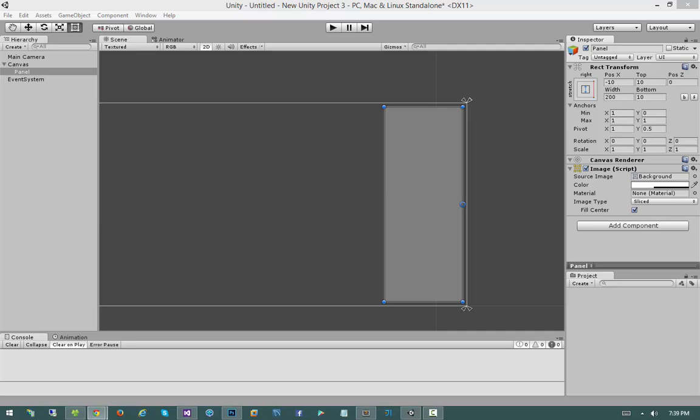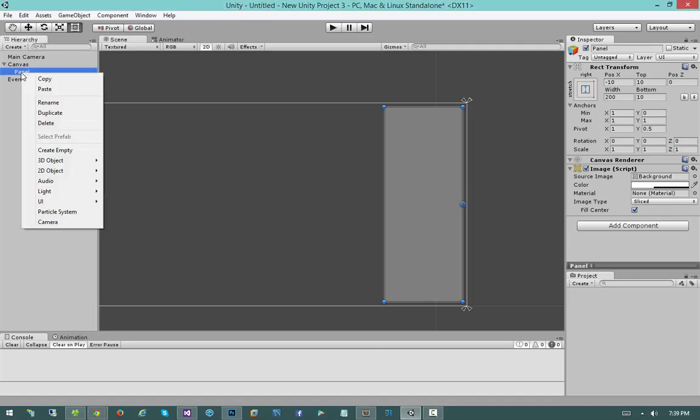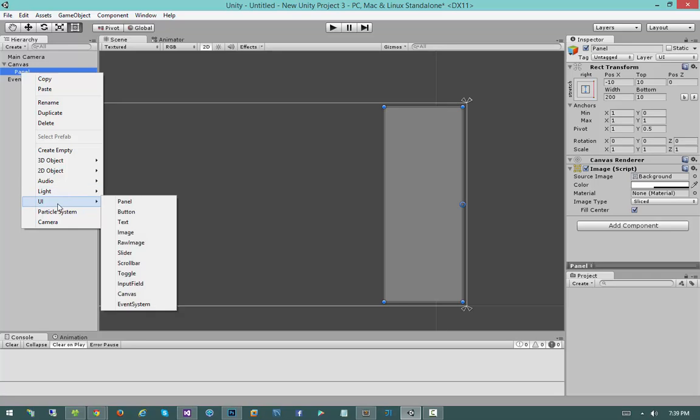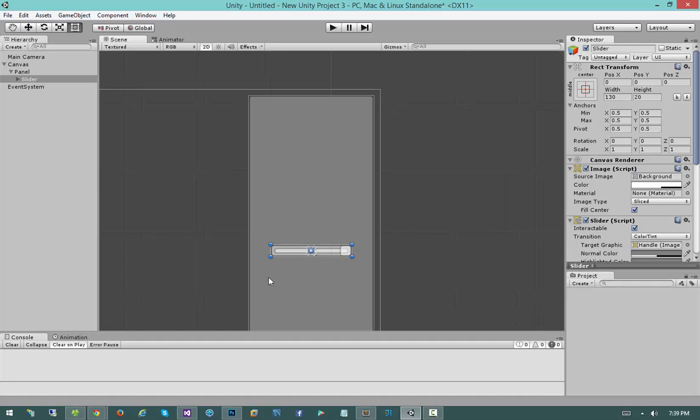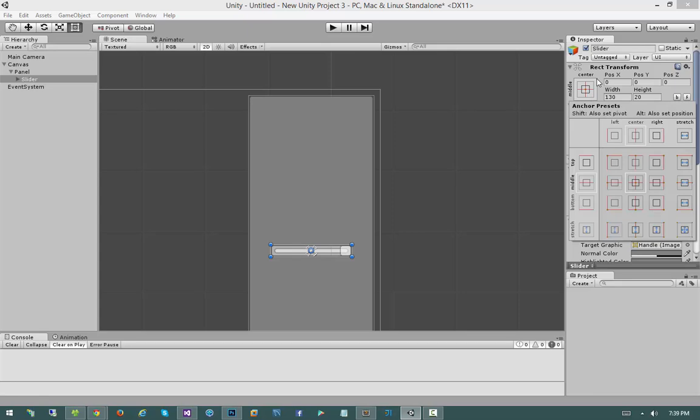Next thing I want to go ahead and do is let's place a slider, because why not? Let's right-click Panel, because I want it to be a child of Panel. I'm going to click UI, and I'm going to create a slider. Now the behavior of the slider is I want the slider to stick to the top of this panel. Very easy way to do that is to open up our Rect Transform presets, hold down Alt and Shift, and click that button right there.